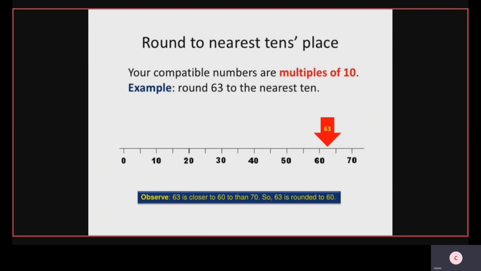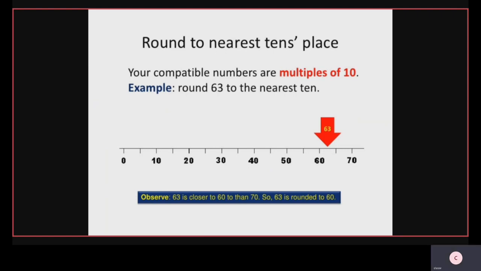The arrow indicator is nearest to 60. It means 63 is closer to 60 than 70. So 63 is rounded to 60.